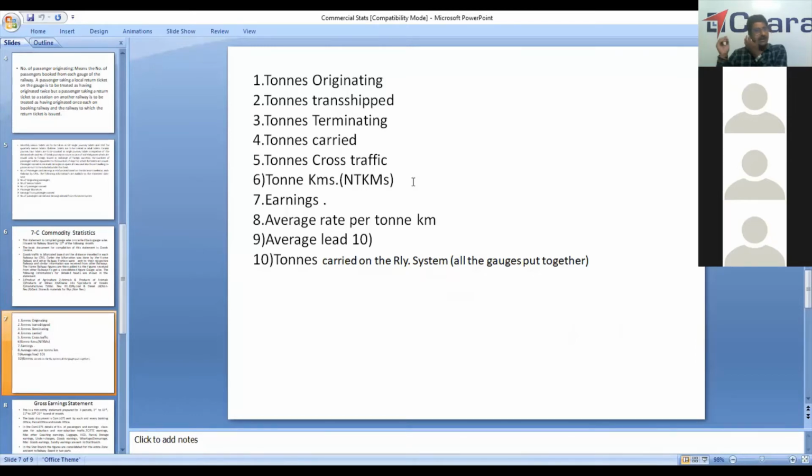Tonnage cross traffic. Cross traffic is traffic that either originates in your railway or does not terminate in the railway, it just passes over, like from Southern Railway it goes to Central Railway. What is the distance in South Central Railway? That is tonnage cross traffic, 20 kilometers, that is NTKMs: distance traveled in each railway into weight that passes through that railway. Then earnings, so average rate per ton and average rate.